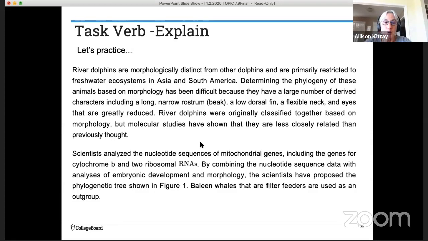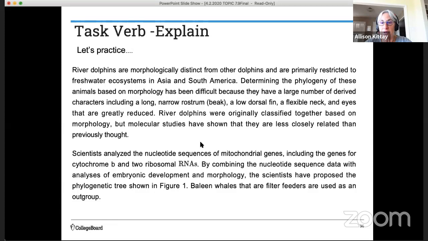All right, so river dolphins are morphologically distinct from other dolphins and are primarily restricted to freshwater ecosystems in Asia and South America. Determining the phylogeny of these animals based on morphology has been difficult because they have a large number of derived characters, including a long, narrow rostrum, which is a scientific name for beak. They have a low dorsal fin, a flexible neck, and eyes that are greatly reduced.